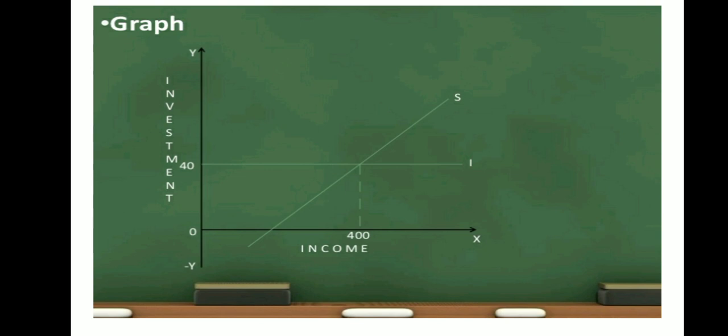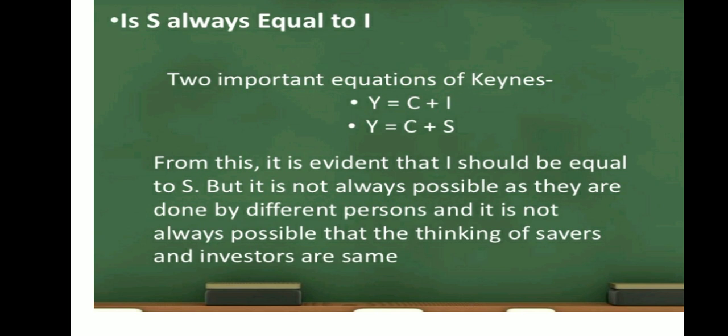Let us understand here with the help of a graph. The supply is rising, that is 100, 200, 300. Whatever table we have drawn, we can make a graph of it, and as you can see, investment was 40, so it will go parallel to the x-axis, right? So this is how we can derive the two important equations, as I said earlier, that Y equals C plus I and C plus S. That's the reason we can see that S is equal to I, that is saving equals investment. Thank you.